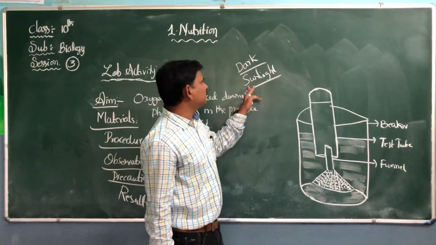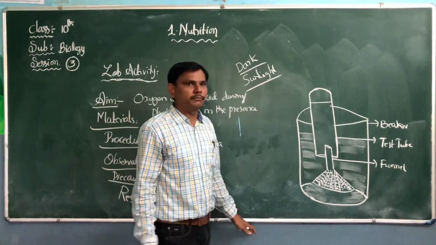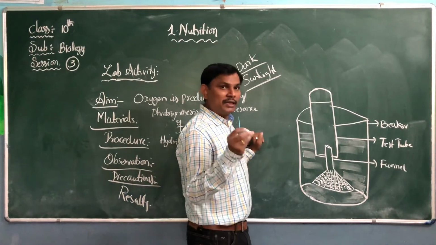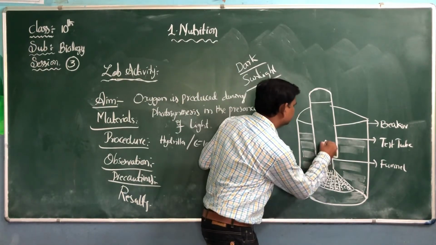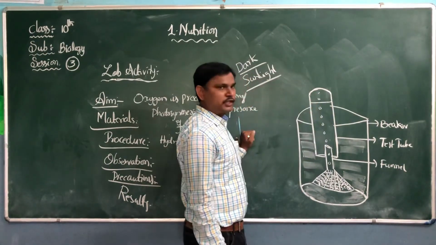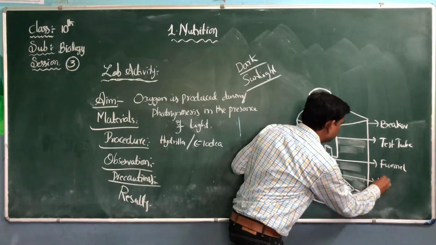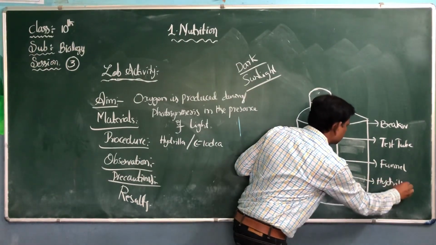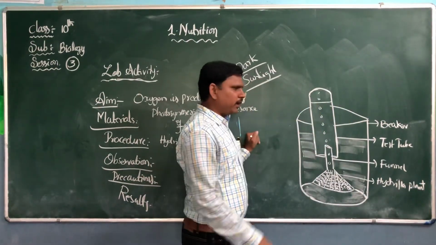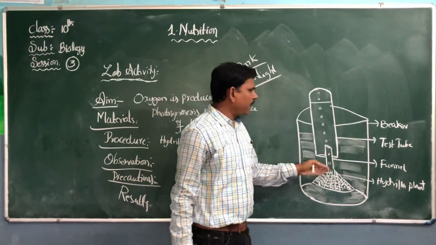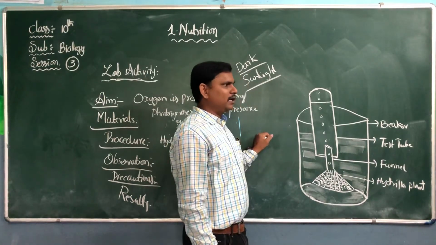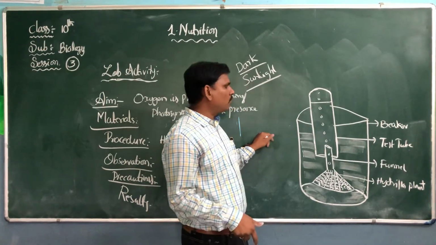When the experiment is placed in the sunlight, after a few minutes or hours, this hydrilla plant is going to start releasing some bubbles. There should be a small gap in the test tube. The water level should always be higher than the hydrilla plants. Then only, because the plants are present in the water, they release some gases into the water.